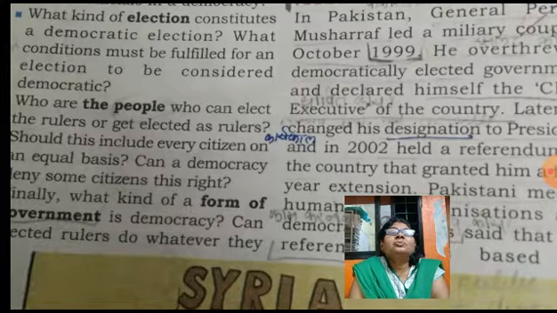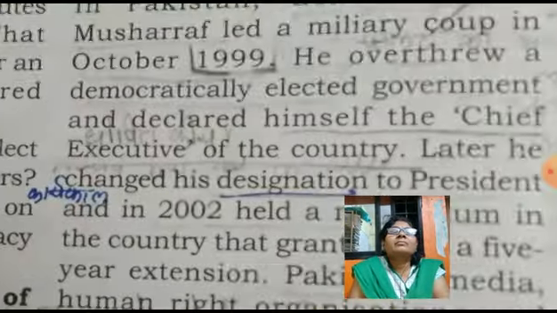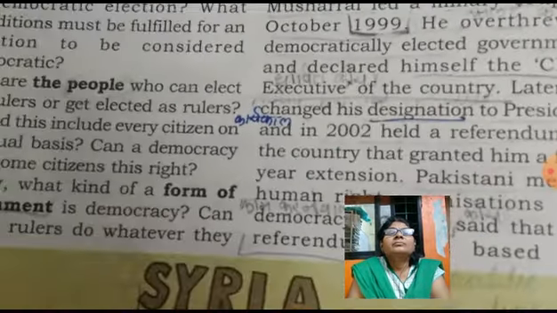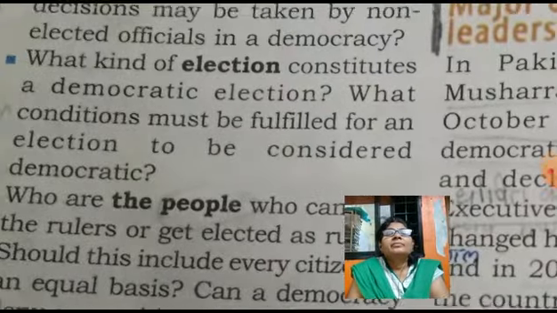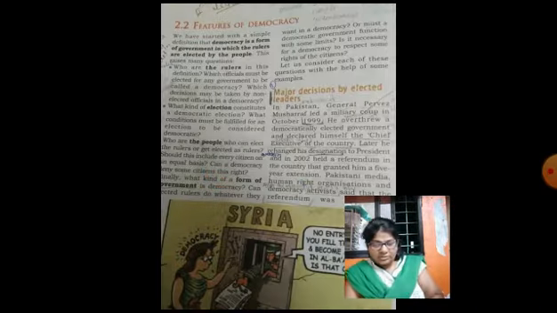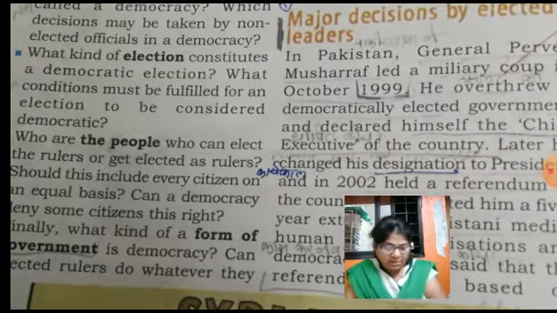Who can elect the rulers or get elected as a ruler?